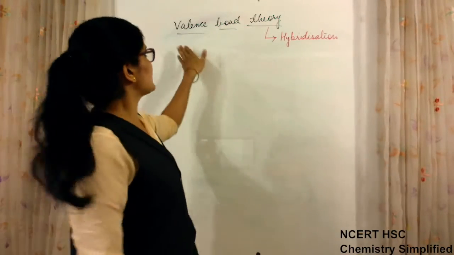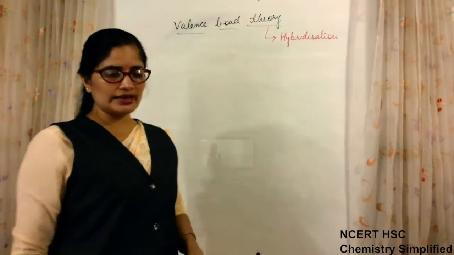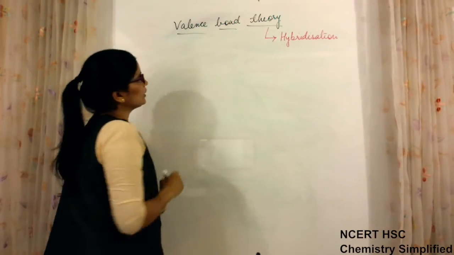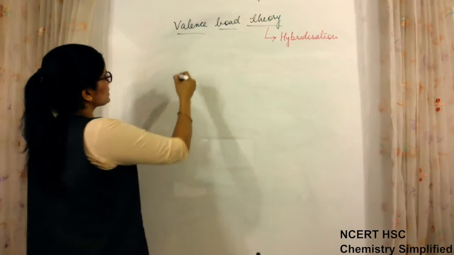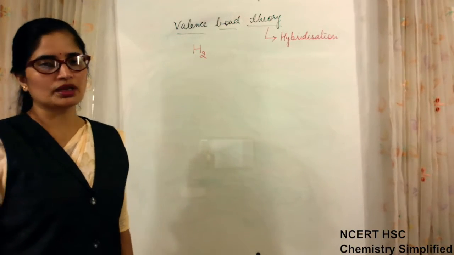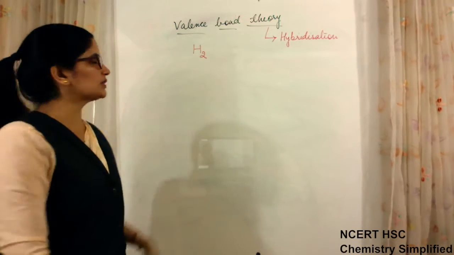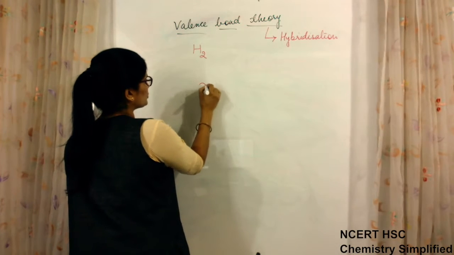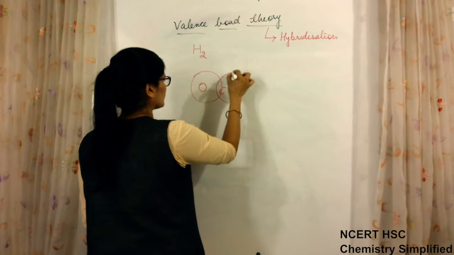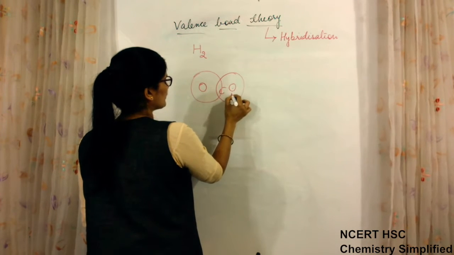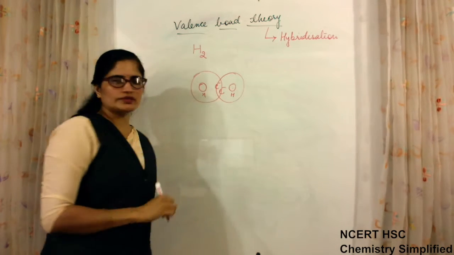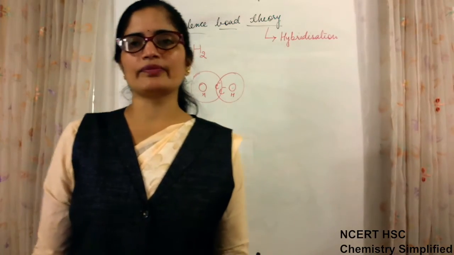So later we will come to the concept of hybridization. First we come to the basic idea behind valence bond theory. In valence bond theory, what is there? It was dealing with the overlapping of atomic orbitals. Suppose a bond is formed between two atoms of hydrogen to form a molecule H2. Suppose this is one hydrogen nucleus and shell with electron. This is the nucleus of another hydrogen atom, and this is its electron. One electron in the valence shell, or only one shell, which is the valence shell.